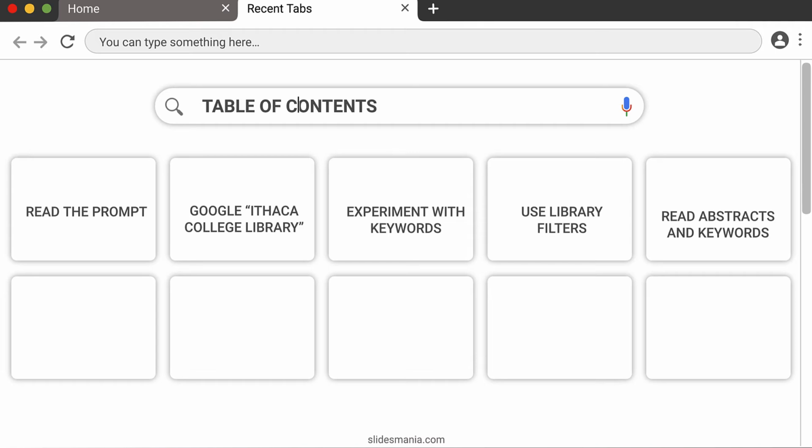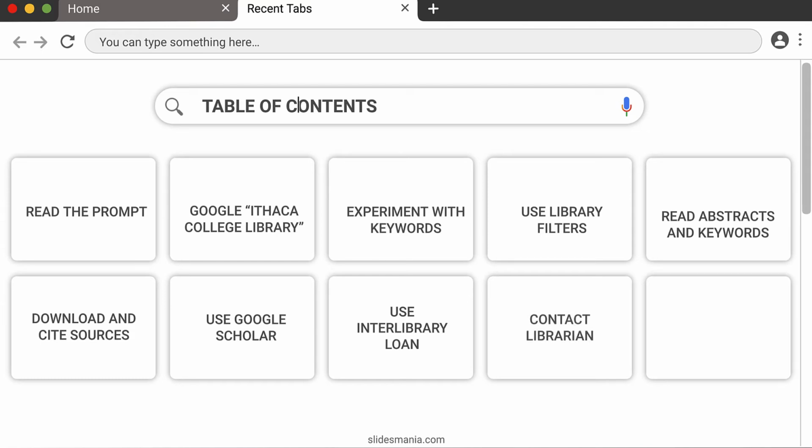keywords of the scholarly articles that you find, download and cite sources, how to use Google Scholar, how to use the interlibrary loan if you can't find a source on Google Scholar or in the library website, and then also to contact a librarian if you need additional help, as well as the Writing Center.